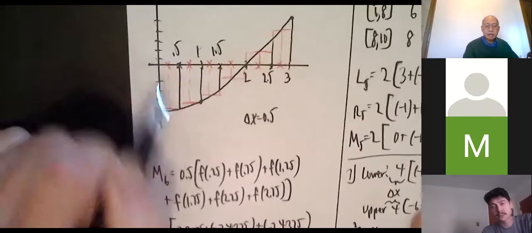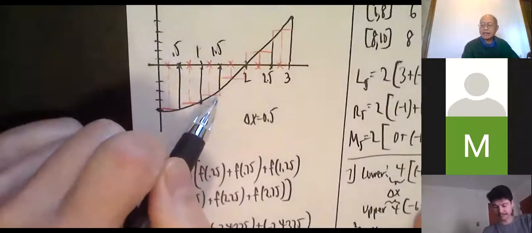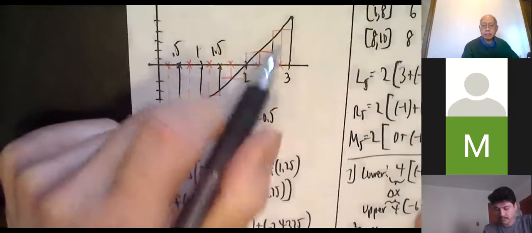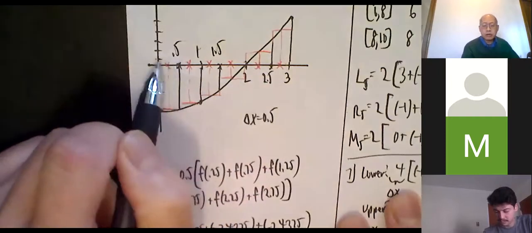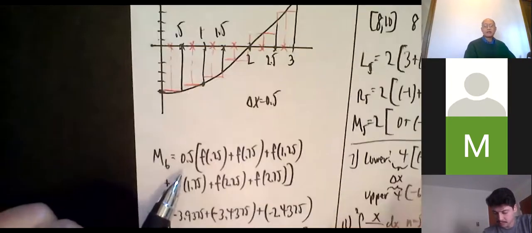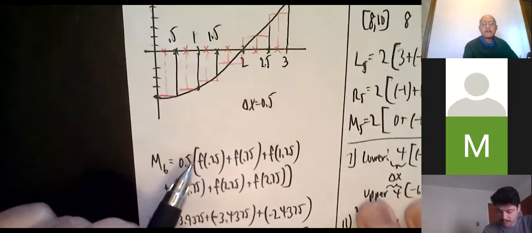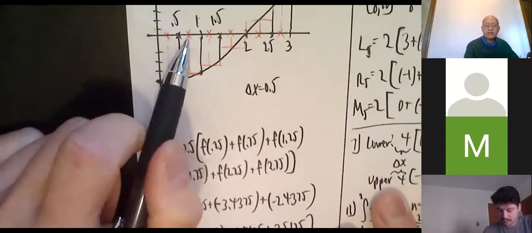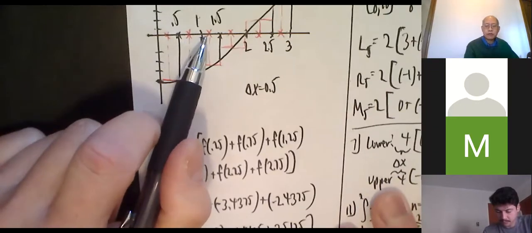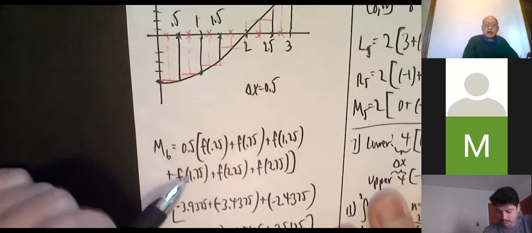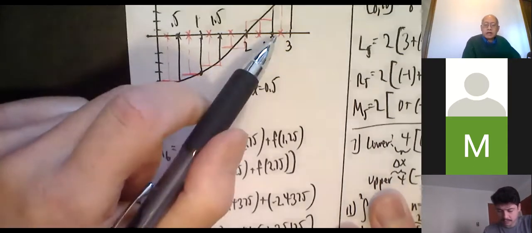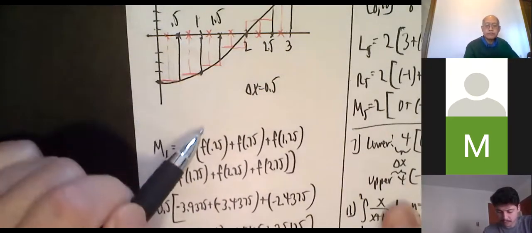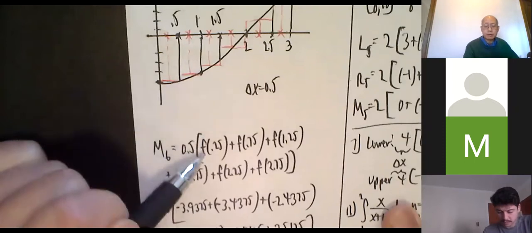So you would go base times height, base times height, and again, the heights might be depths, meaning they're negative. Looks like these two are positive. Well, all the bases are 0.5, so you might as well just factor out the 0.5 and get the heights. The heights are the function values at the midpoints. So f of 0.25 plus f of 0.75 plus f of 1.25 plus f of 1.75 plus f of 2.25 plus f of 2.75. The heights at all of these. And again, a lot of them are negative.